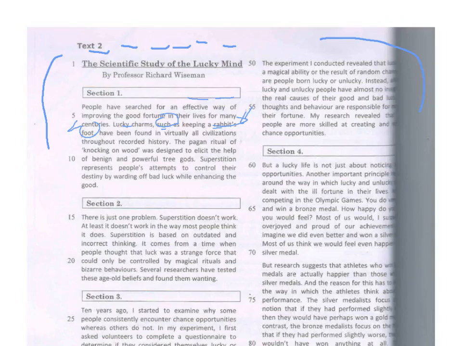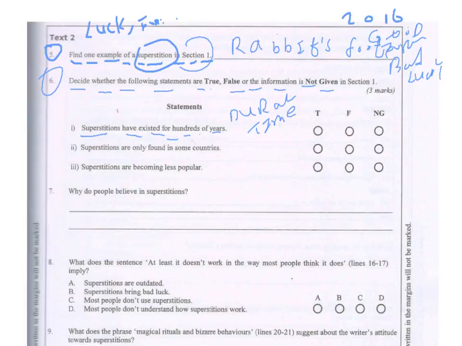All right, let's continue. We know this paragraph we just read is about an example of a superstition, so we're not going to read that. We're going to continue. Have been found in virtually all civilizations throughout recorded history. Good. Civilizations throughout recorded history. What does that mean? This means time. And recorded history means what? A long time. So, what is the answer? True. Yes.